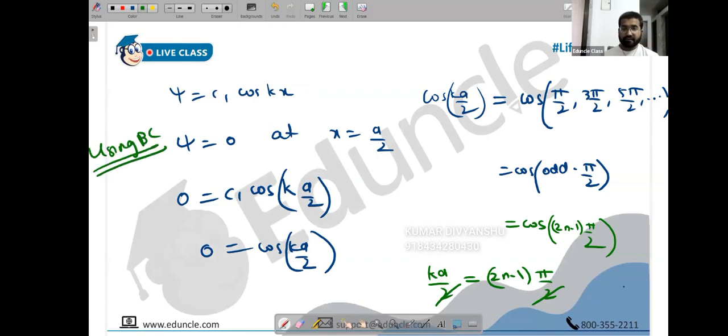Why are we not taking n equals 0 here? Because for the quantum number in a box we have used n as 1, 2, 3, 4, so we want to keep it that way. Otherwise, if n becomes 0, the ground state energy will become 0. We know that the ground state energy cannot be 0. It must have some value even in the ground state. Okay, no problem.